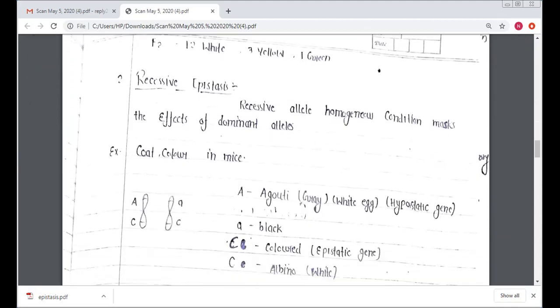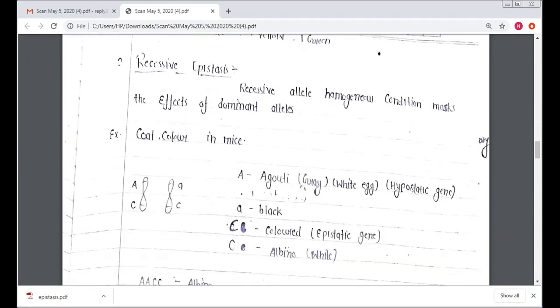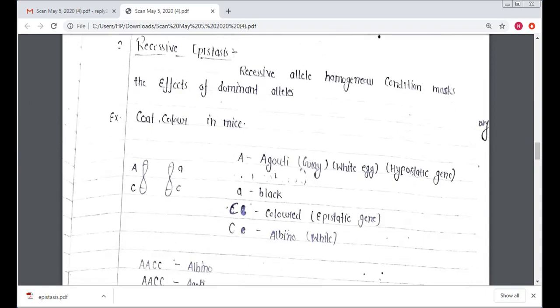So now I come to the next topic, that is recessive epistasis. In the recessive epistasis, the recessive allele in homozygous condition masks the effect of the dominant gene. कि जब वो homozygous condition में होगा recessive character, then it can mask the dominant effects of the dominant allele. So it can be explained by the coat color in the mice.